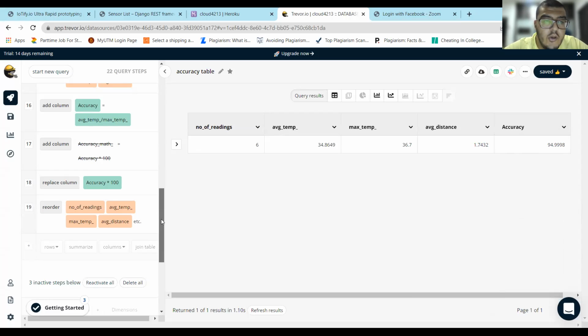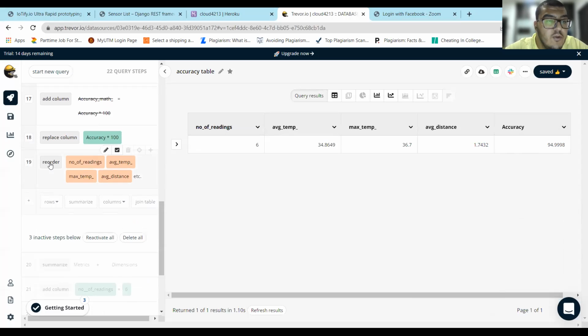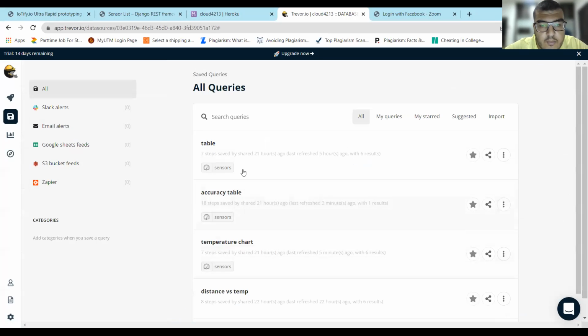So that's all for this accuracy table, and then I reordered them now into number of readings, average temperature, maximum temperature, average distance, and accuracy. So these are the 3 tables I will be using for my dashboard.